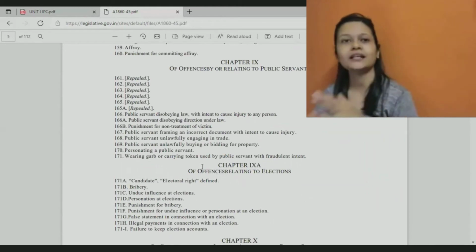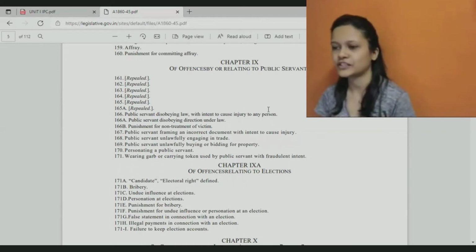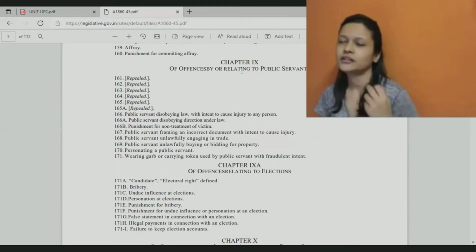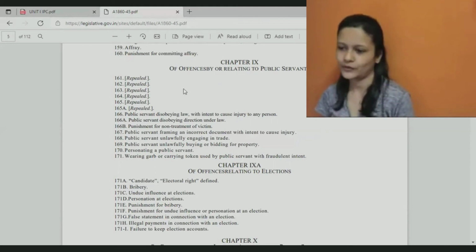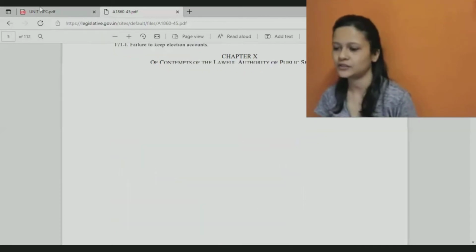Like that, there are different classifications, and based on that we have different chapters. Under that, different types of crimes are defined or explained that we need to understand.